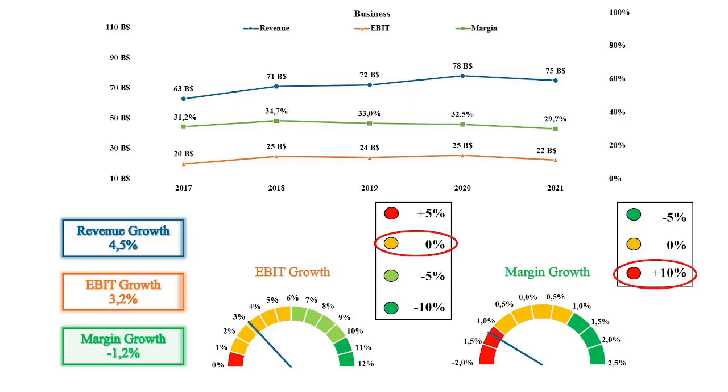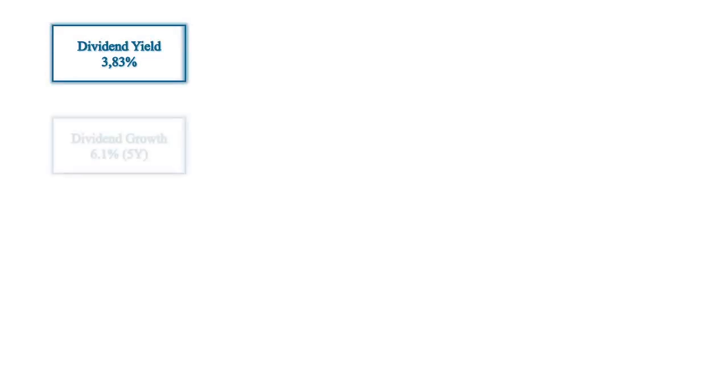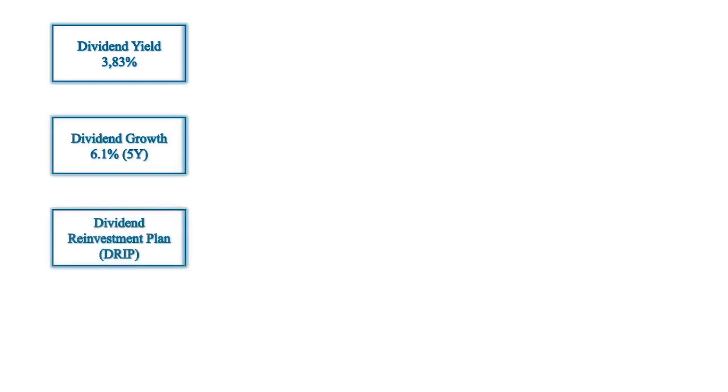The last thing I'm looking at is the potential yield on cost. This matrix tells how great a potential investment in Intel would be and what annual income I could expect in a few years. Intel has a dividend yield of 3.83% and a dividend growth rate of 6.1%. I assume that the dividend gets fully reinvested at the same conditions, but I subtract 15% from every dividend payment because there are 15% withholding taxes for stocks coming from the US.